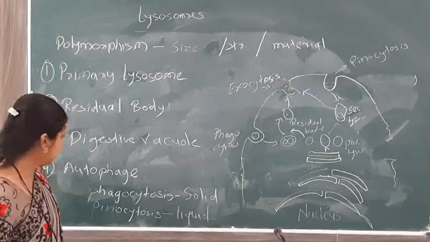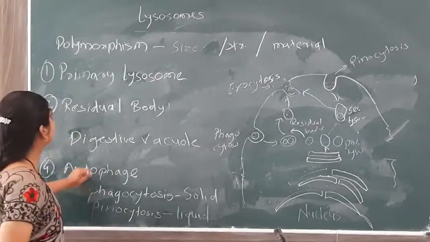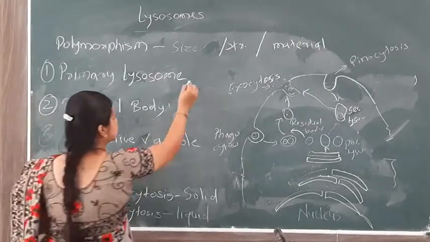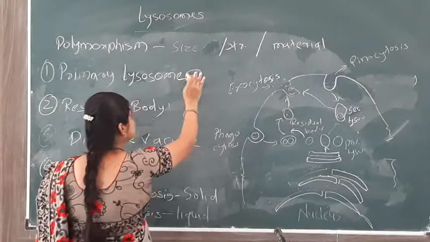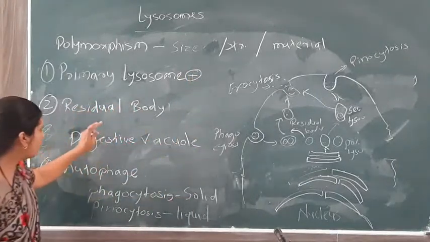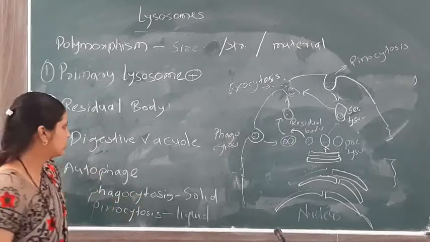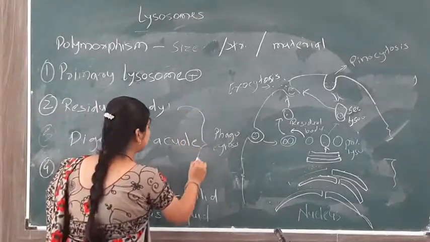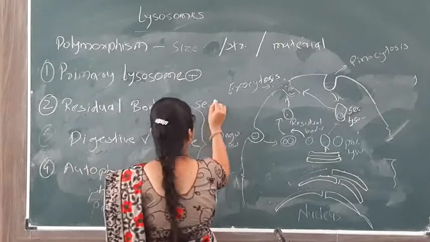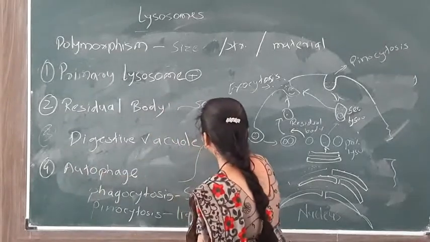Then we see autophagy. The primary lysosome is the basic structure of lysosome, while the residual body, digestive vacuole and autophagy are the parts of the secondary lysosomes.